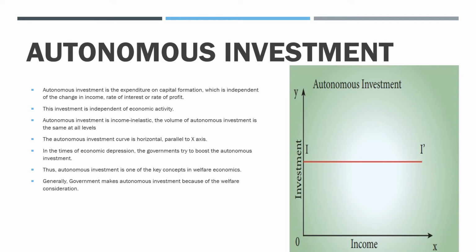Even if the interest rate is very low, that won't help people to go for investment. As a result, investment in the economy would be very low. In this scenario, it is very important for the government to go for investment, which is known as autonomous investment.